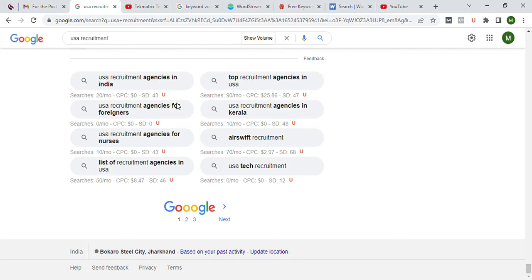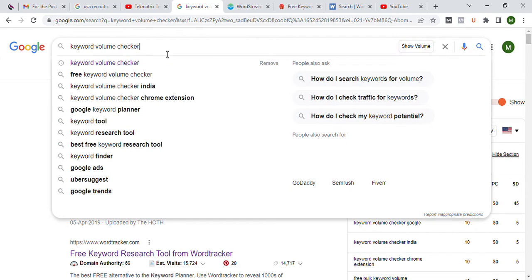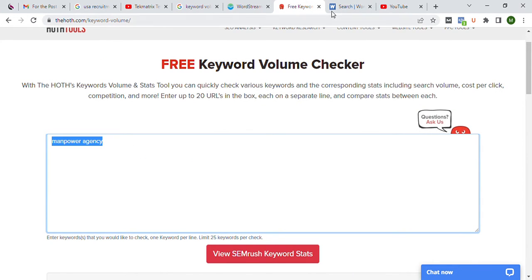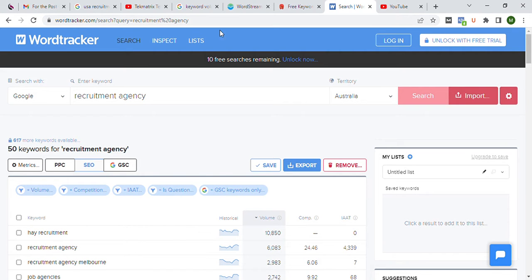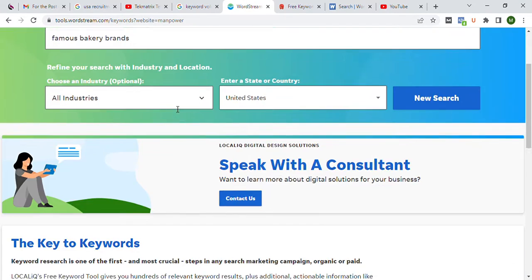So you can open Google in another tab and just write keyword volume checker. Once you enter this on Google, you will get three websites. I have opened three websites: tools.wordstream.com, another is thehost.com, and the third one is wordtracker.com. What I'll do, guys, is give the names of all three websites in the description so that you can also check them out. So on these keyword tools, you need to find out these topics.